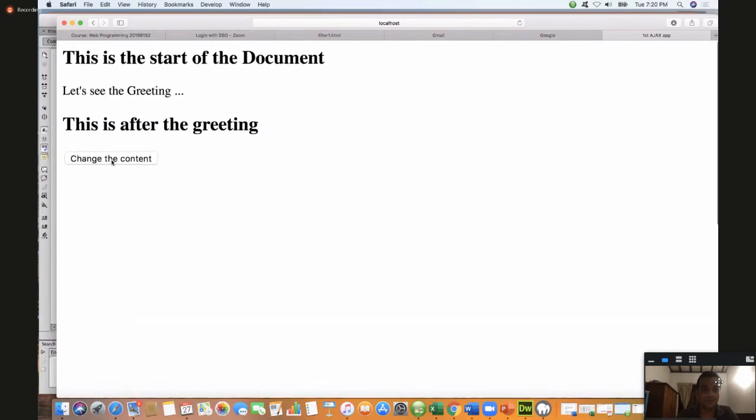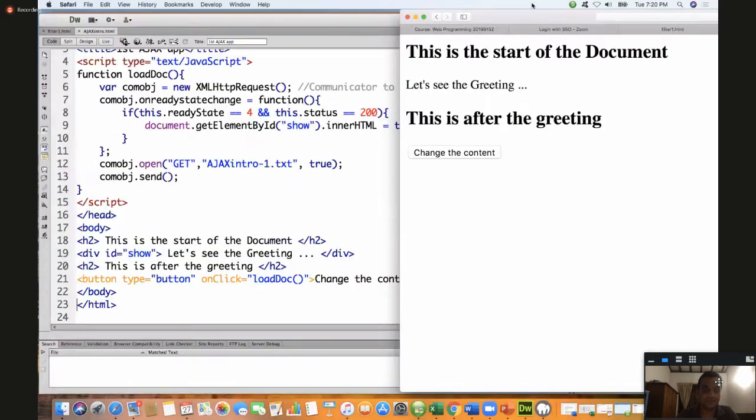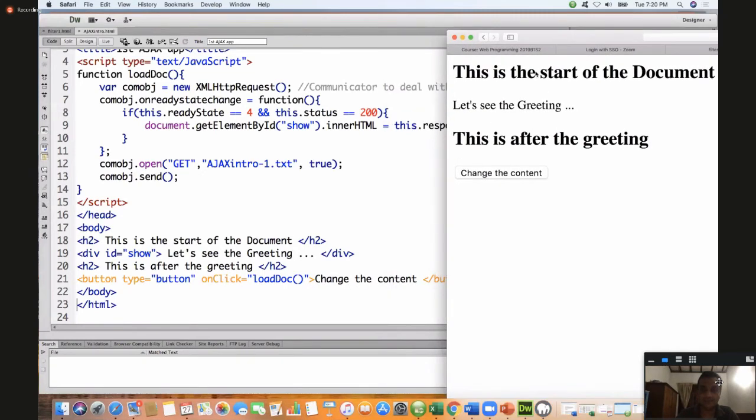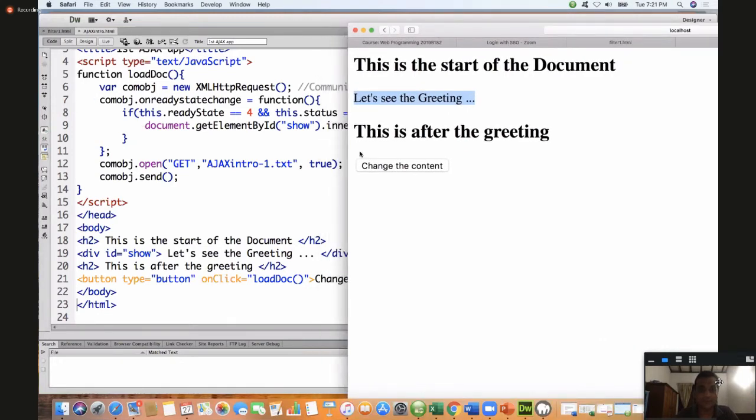Now look at this one. Change the content is the button here. When you click on that, the loadDoc function will be called. And here you can see that text, let's see the greeting. Now we are going to call this function by clicking on this one. Welcome to Ajax system. Now that content is coming from that text.